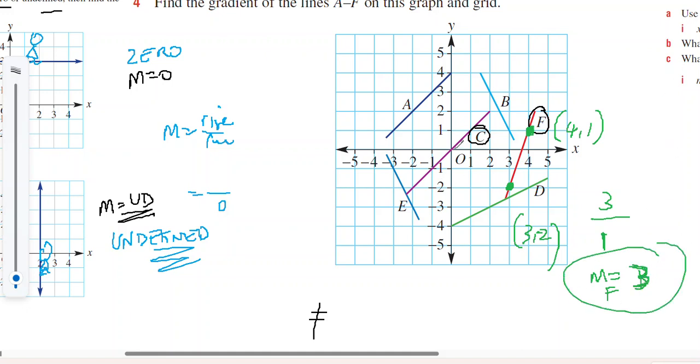Looking at example C, I'm looking for points. I could pick this point, I could pick this point, or I could pick a number of other points along the line. Since this is negative 2, negative 2, and this point is 0, 0, it's gone across 2 and up 2. The gradient of line C is 2 divided by 2. The gradient of line C is 1.